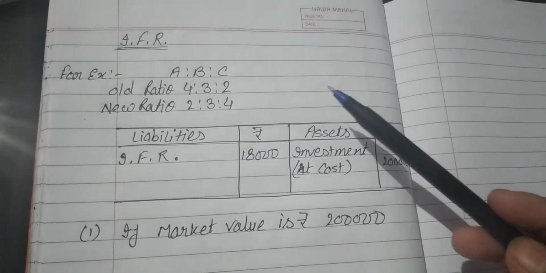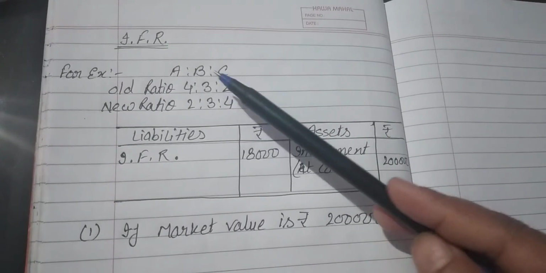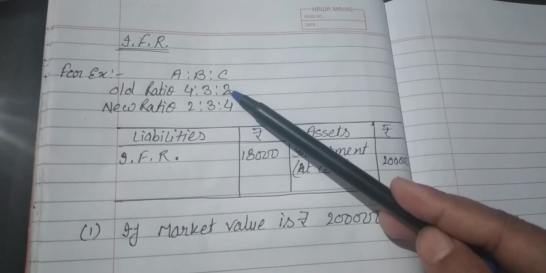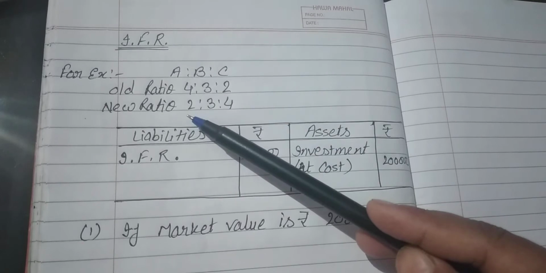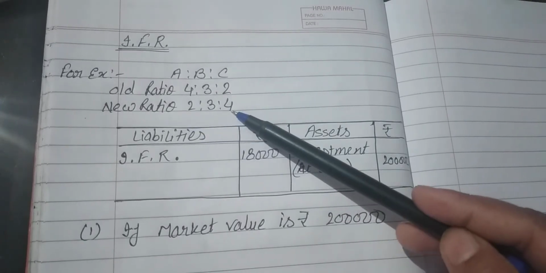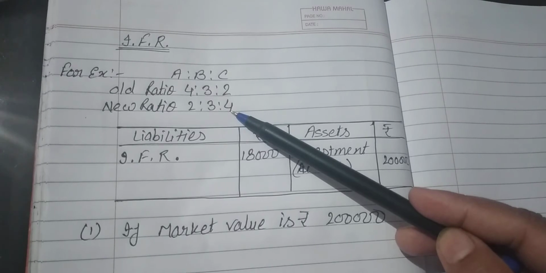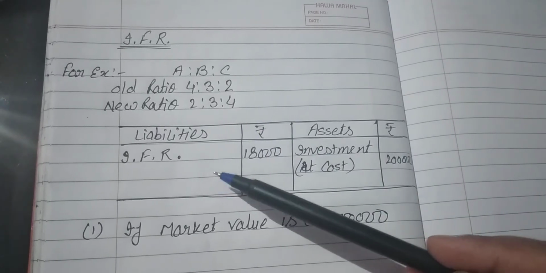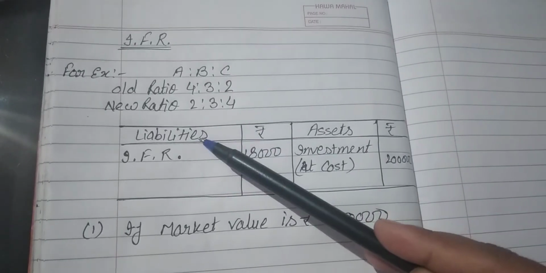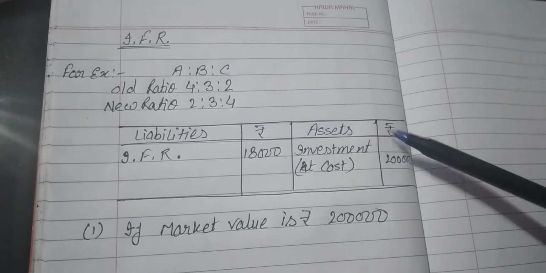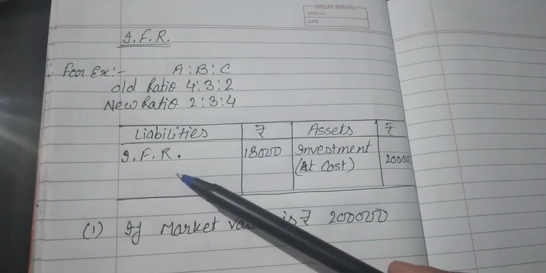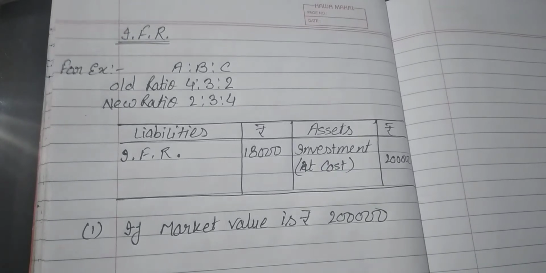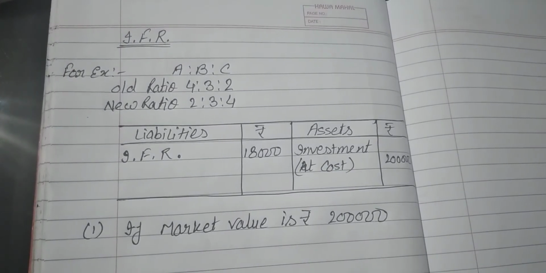For example, A, B, C were partners, profit sharing ratio 4:3:2. They decided to share future profit or loss in the ratio 2:3:4 with effect from 1st April 2020. An extract of the balance sheet as on 31st March 2020: liabilities, amount, assets, amount. IFR is rupees 18,000 and investment at cost is rupees 2 lakh.